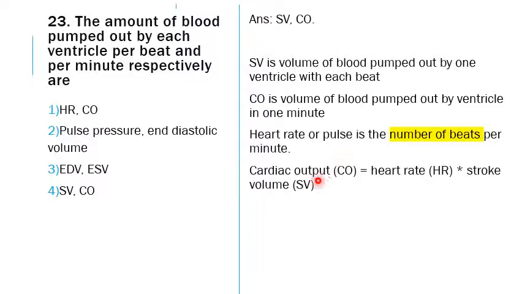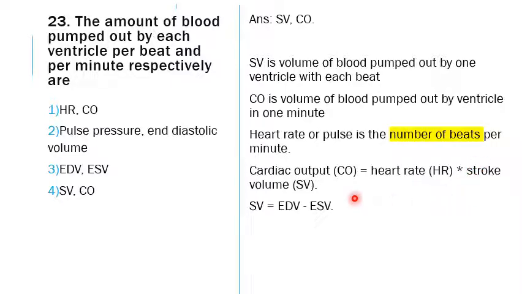It can easily be found with the formula: cardiac output equals heart rate times stroke volume. That is how much blood is pumped out of the heart in 1 minute. It will be the stroke volume per beat, multiplied by the number of beats per minute, which is the heart rate, that will give the answer.